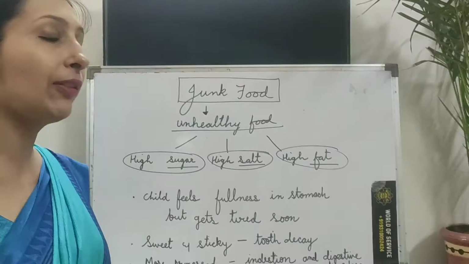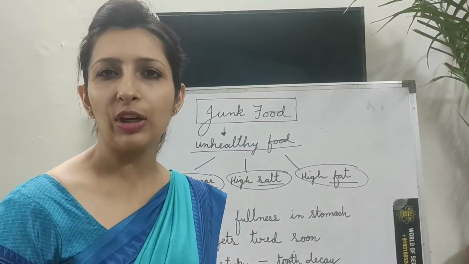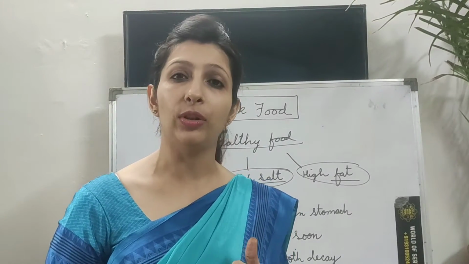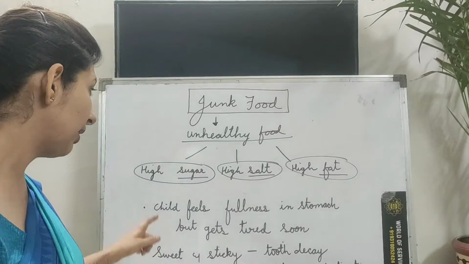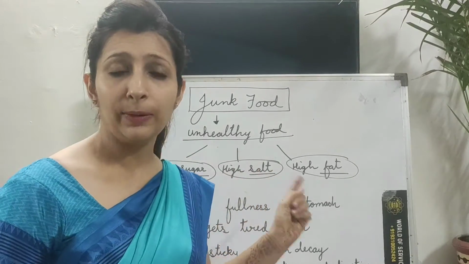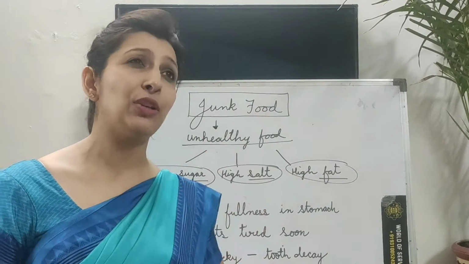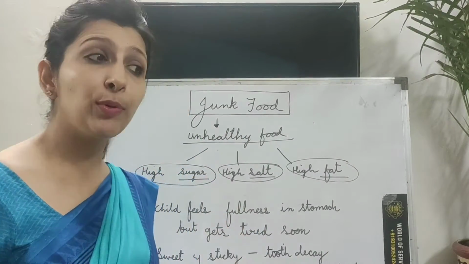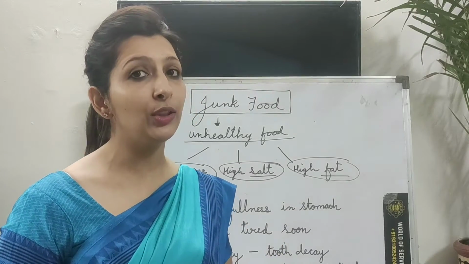Children, now an important thing we will discuss is junk food. Now you know children, junk food is known as the most unhealthy food. The reason is that the most important point to be noted is that it has a high level of sugar. All the soft drinks which you drink have a lot of sugar. You like cold drinks because they are served chilled. A lot of ice is added. That is why you like it.